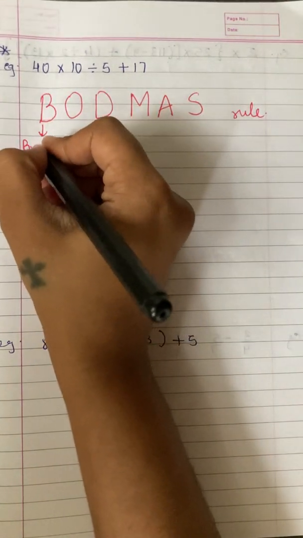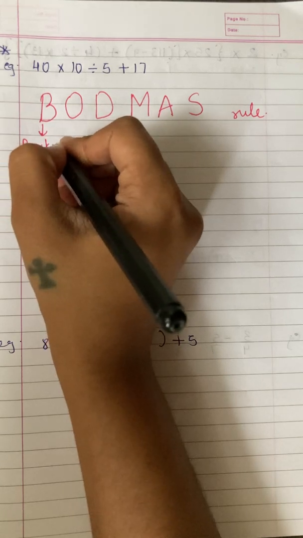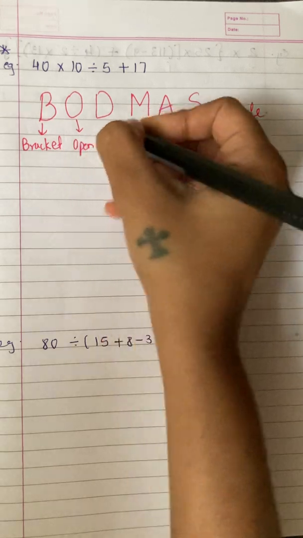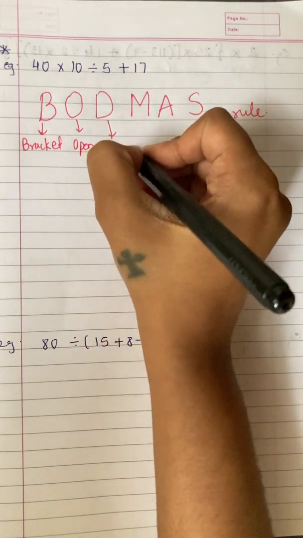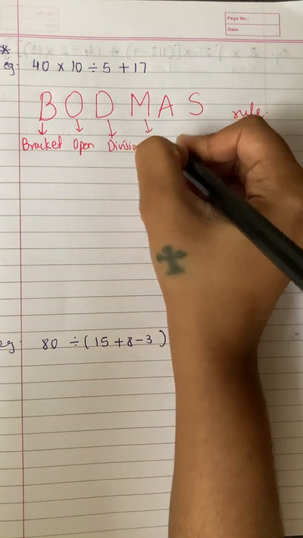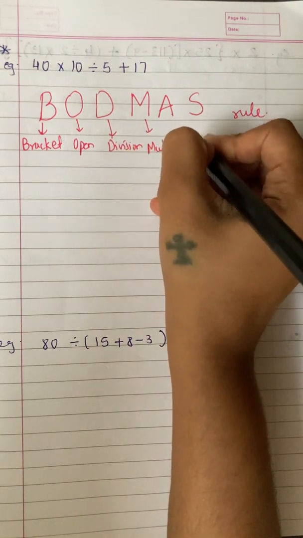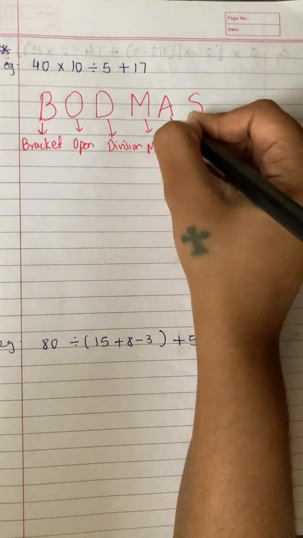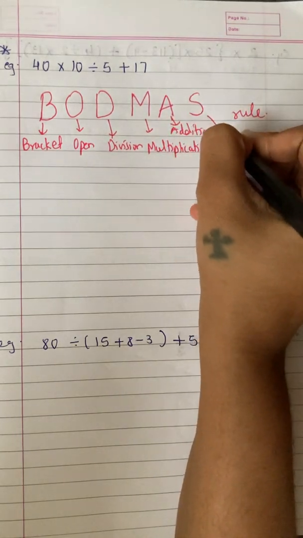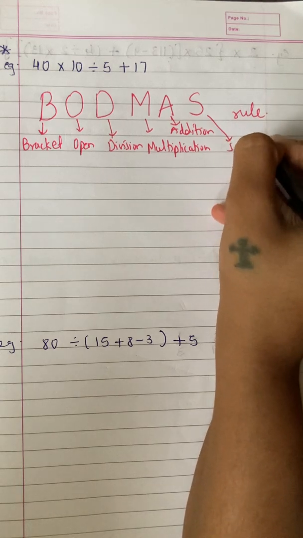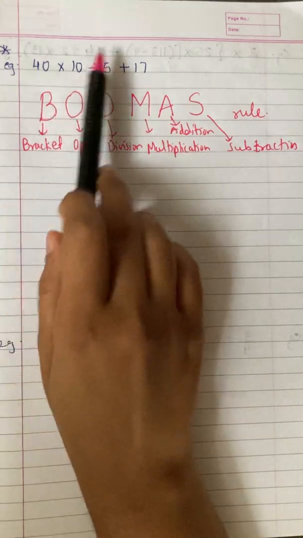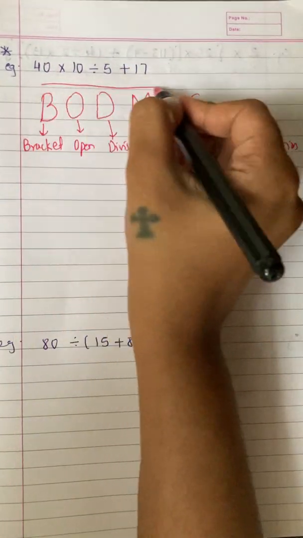Bodma means: B means bracket, O means open, D means division, M means multiplication, A means addition, and S means subtraction. So always when you have to do the calculation, you have to follow this order.